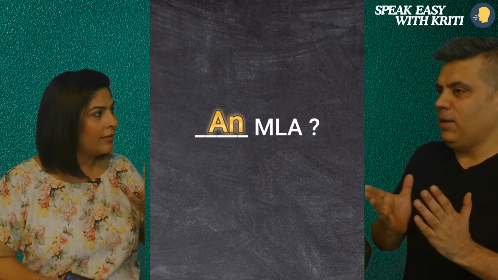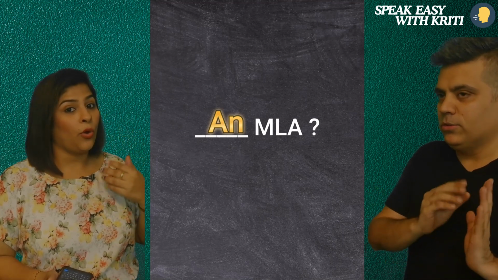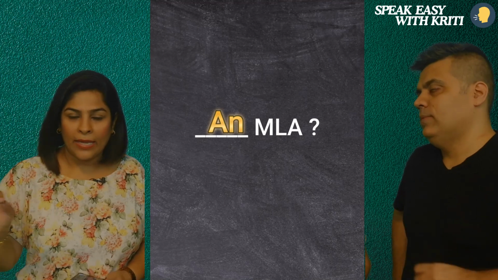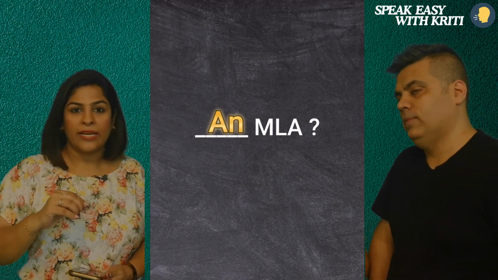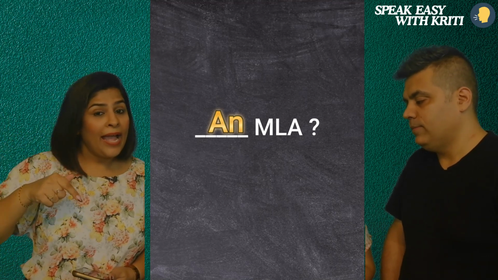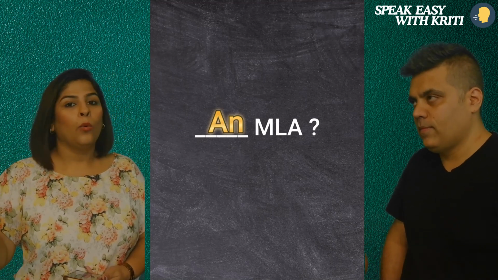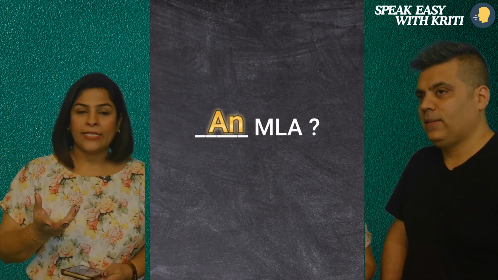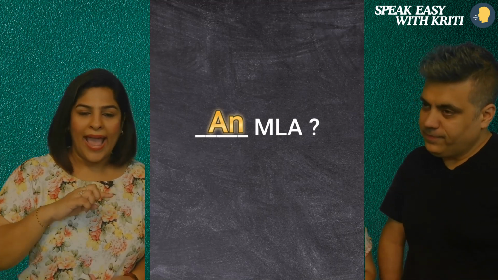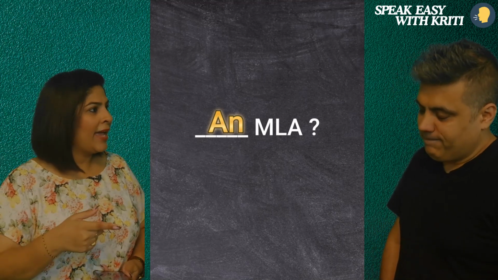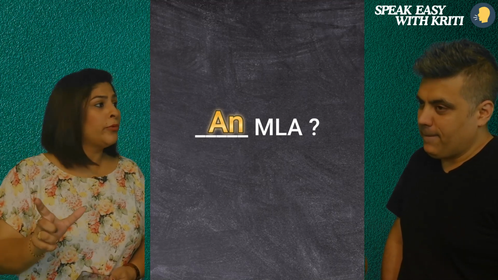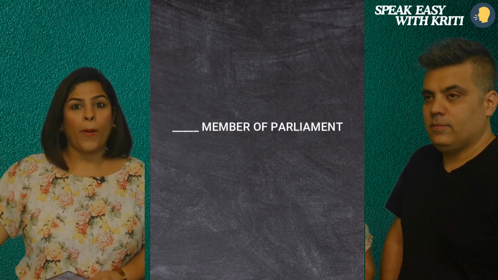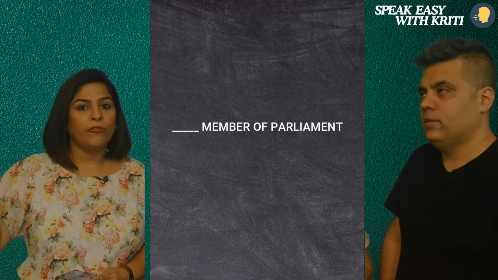When you say he is an MLA, it's not about sounding right, it's the grammar rules. When you say MLA, MP, my father is an MP, she is an MBBS doctor, why are we saying an? Although these words are starting with capital M, when you say it, you say "em". The sound which is coming out of your mouth is a vowel sound. On the other hand, if I use the full form of the same words, if I say my father is dash member of parliament and not MP,